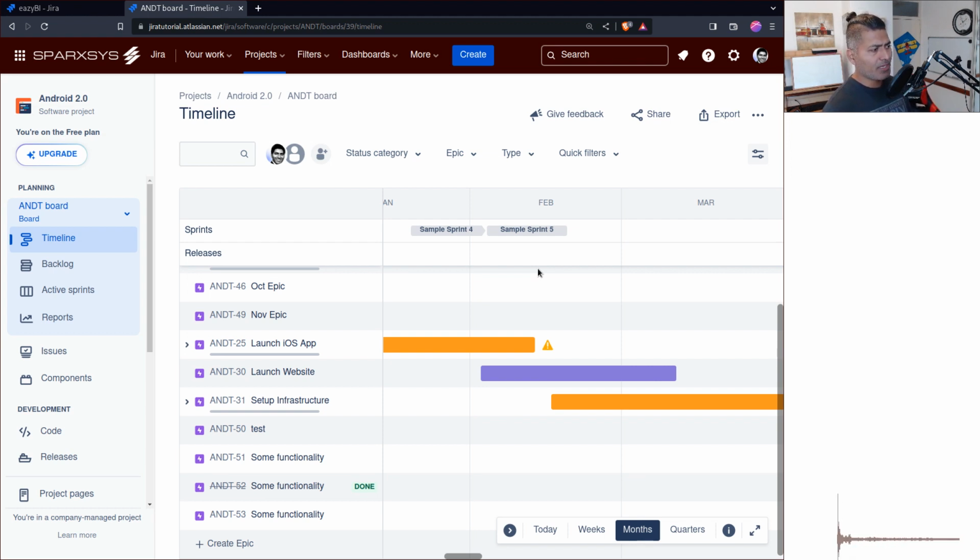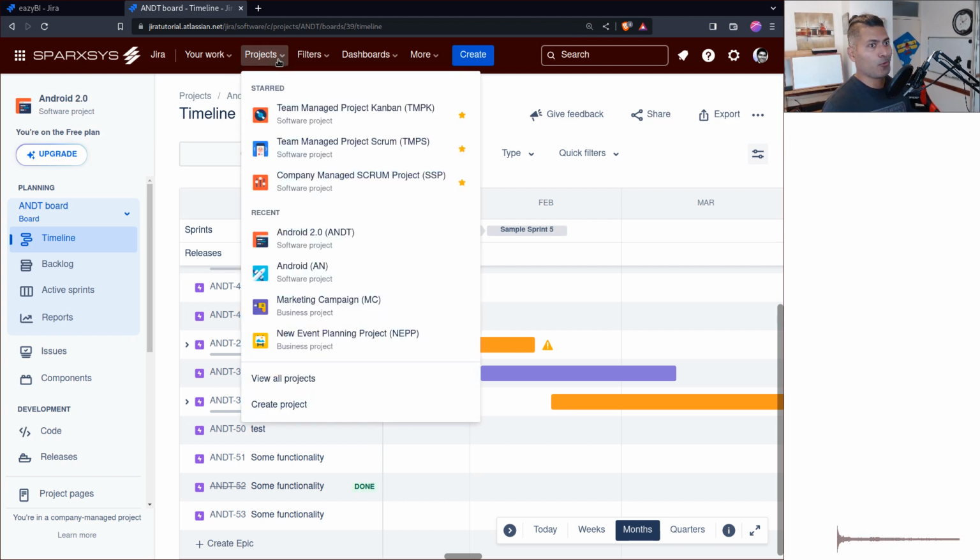Now, when you have work that will span across multiple teams, multiple projects, and of course, you're talking about a few months, the roadmap view will not work because it is only going to show you the work from this project. Now, as a workaround, I'll try to give you a couple of workarounds, and you may or may not like them, but at least we have something, if not nothing.